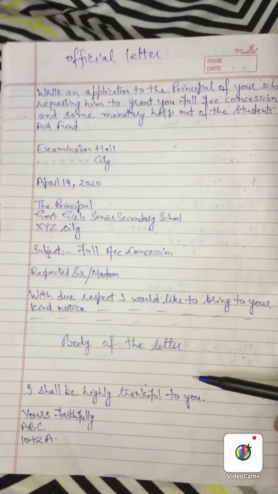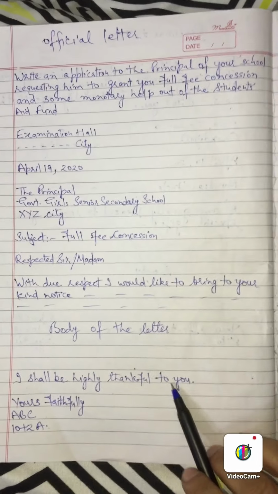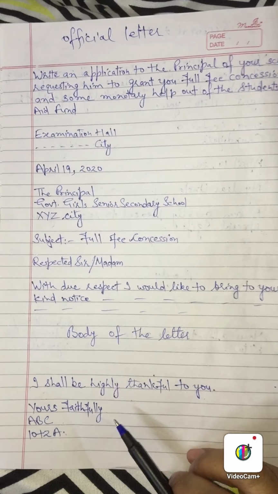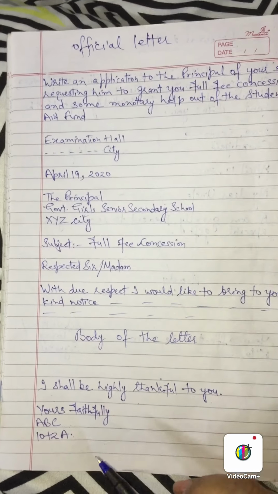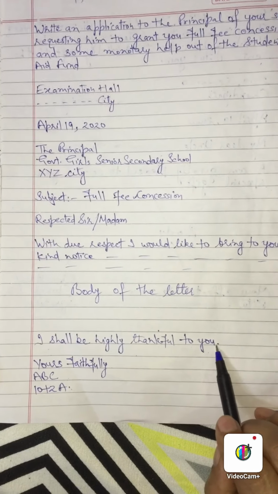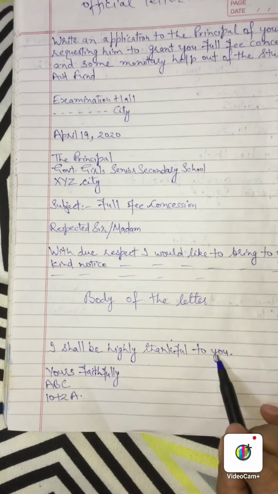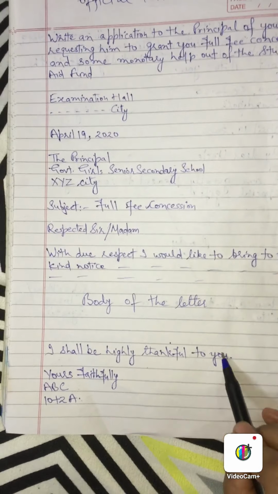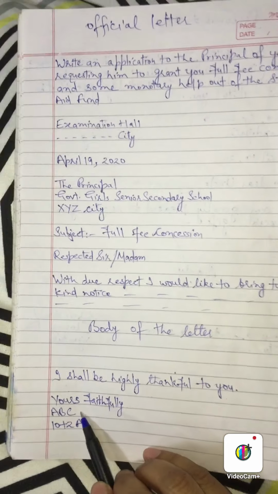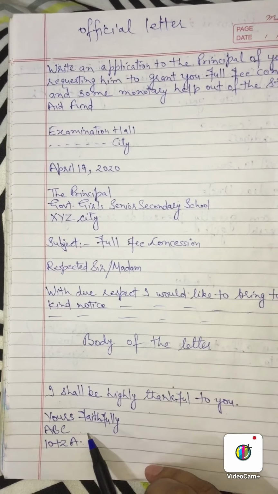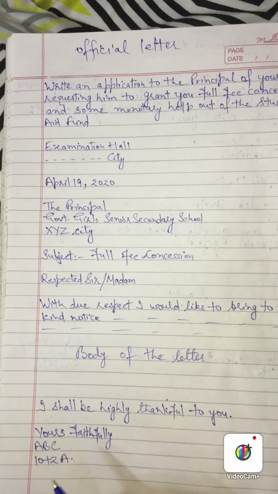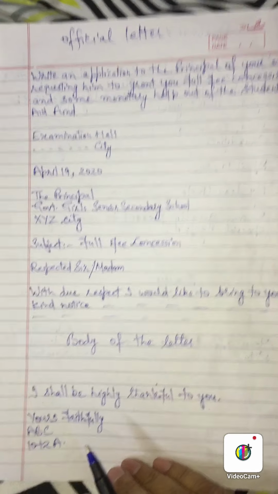At the end, along with the body, you can write I shall be highly thankful to you. If you don't want to write that, then leave a blank line. At the end, you can write thanking you, yours faithfully, and again ABC. Or if you write I shall be highly thankful to you, you will write it along with the body of the letter. Then after that, leave a blank line, yours faithfully. Here the name is not given, so I have written ABC, and at the end write the name of any of the class. So these were official letters and personal letters.